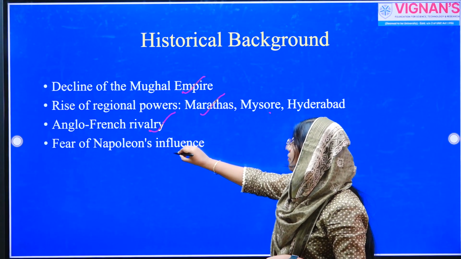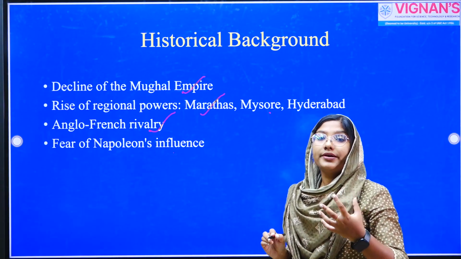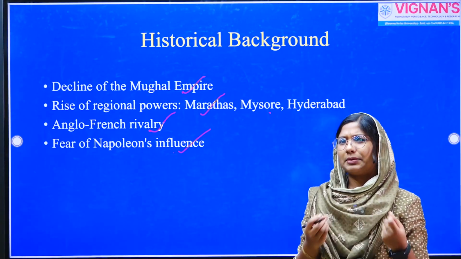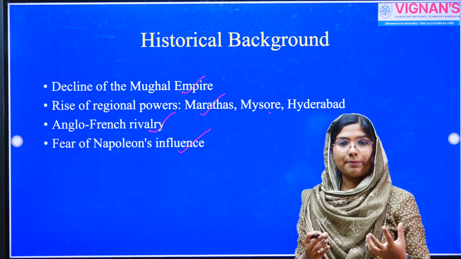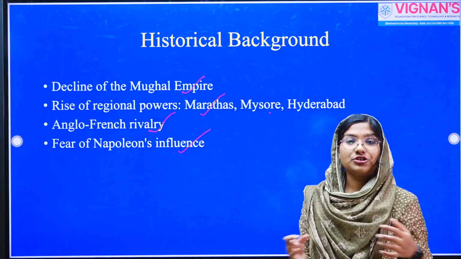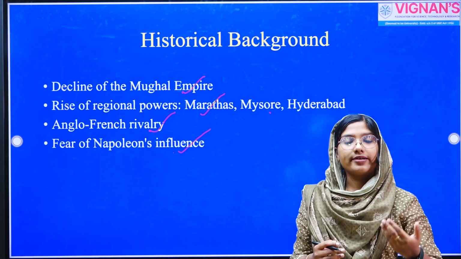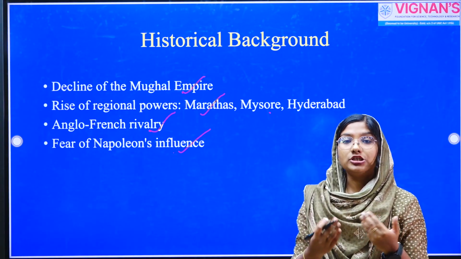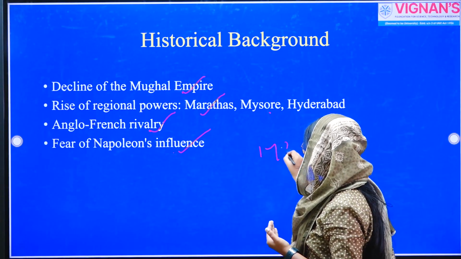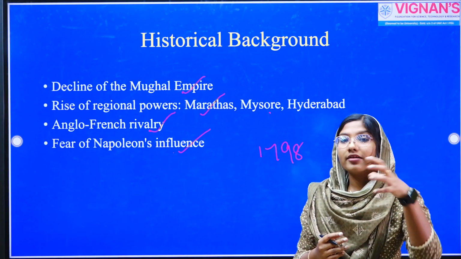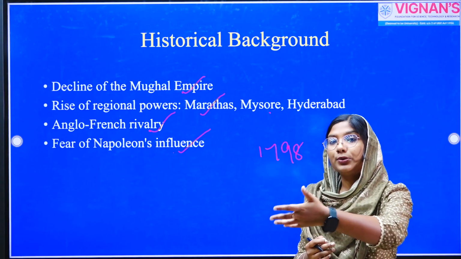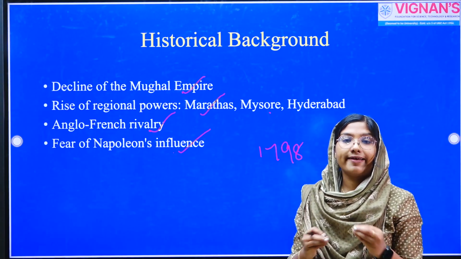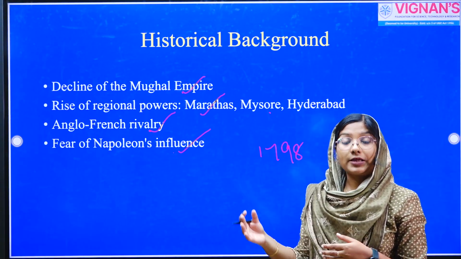Now, another most important policy which affected the British expansion is fear of Napoleon's influence. So this might seem tricky: how did Napoleon Bonaparte's campaign influence the British expansion in India? The thing is that after Napoleon's victory in the French Revolution and after his successful campaign of Egypt in the year 1798, the British feared that Napoleon would enter into the Indian subcontinent through Persia or Afghanistan, and what if he created a friendly alliance with any one of the hostile Indian kingdoms such as